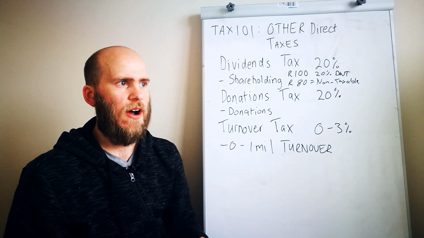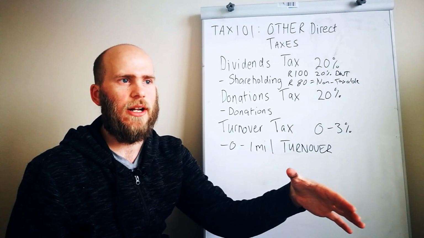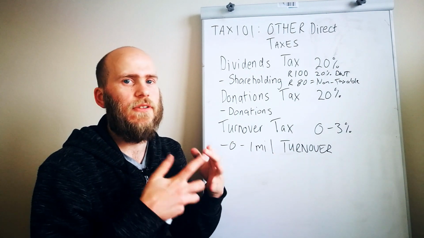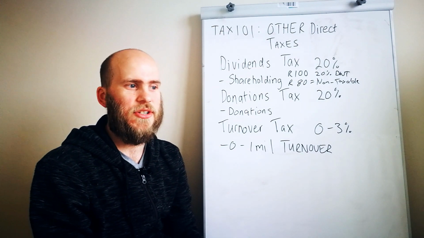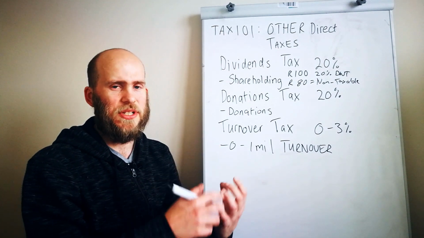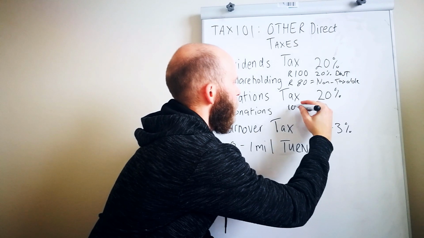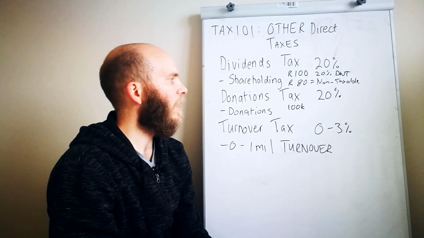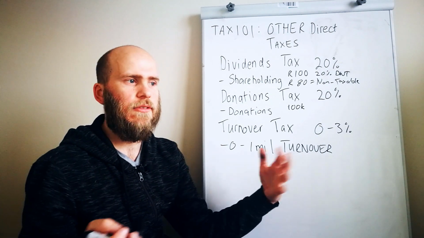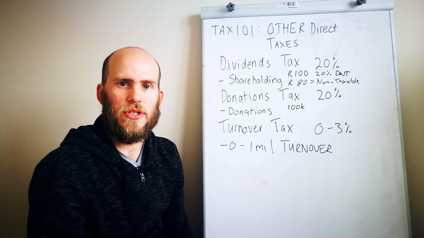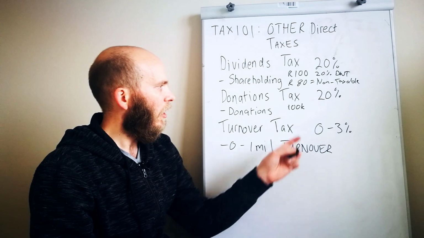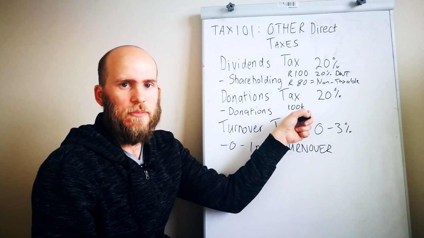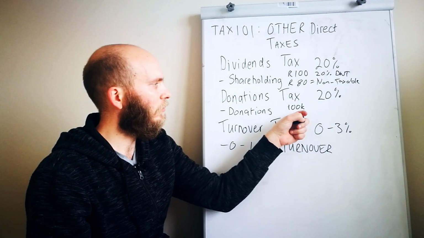So if I just give my friend 150,000 Rand, SARS is going to take 20% of that. Or, donations have a 100,000 Rand exclusion. And what that means is you can give your bona fide donations where and when you can, up to 100,000 per annum or per tax year.